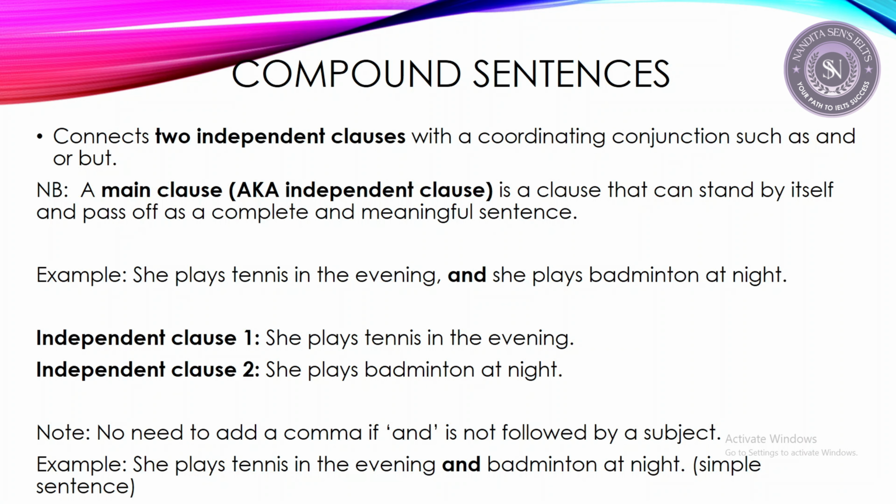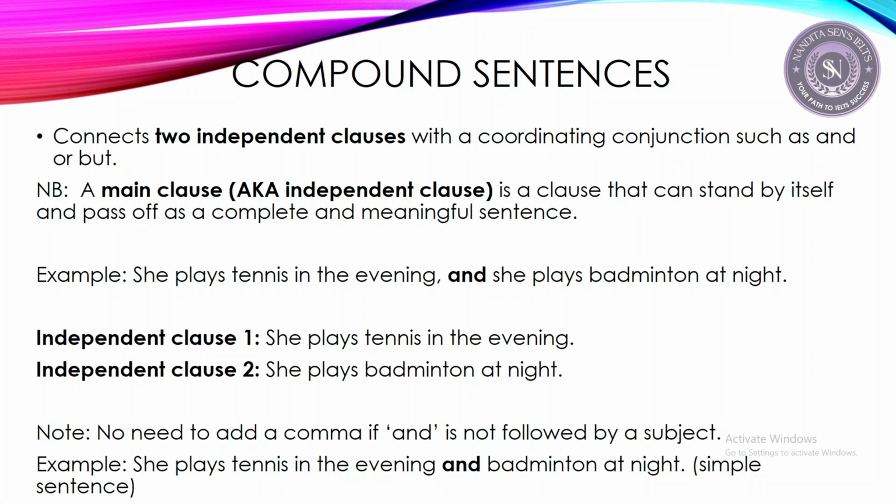So here I have two independent clauses. Independent clause 1, she plays tennis in the evening, and independent clause 2, she plays badminton at night. I'm connecting these two sentences by using the coordinating conjunction and. Okay, and it becomes a compound sentence. Clear?